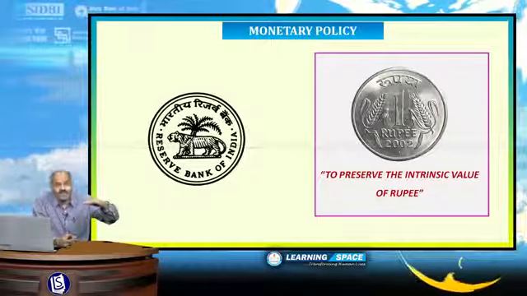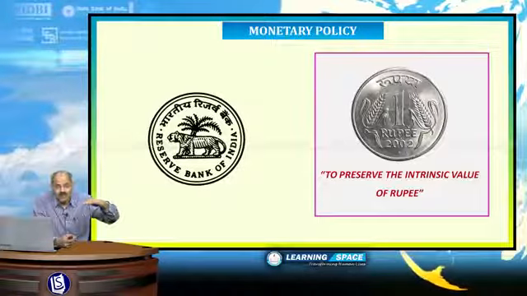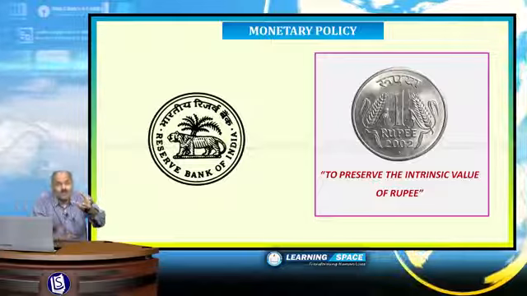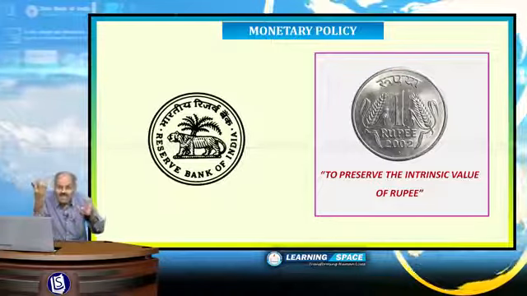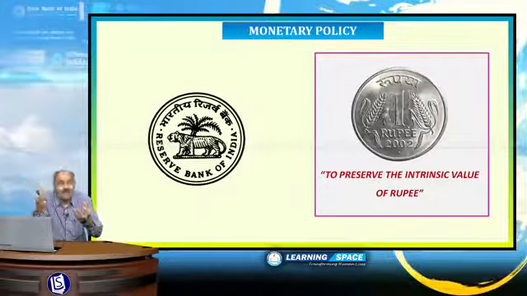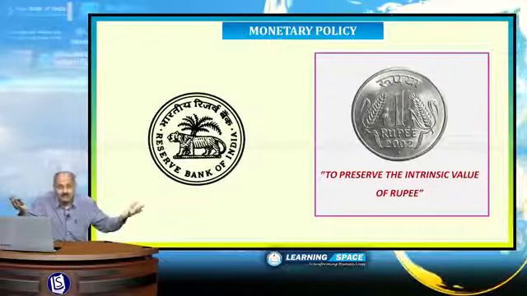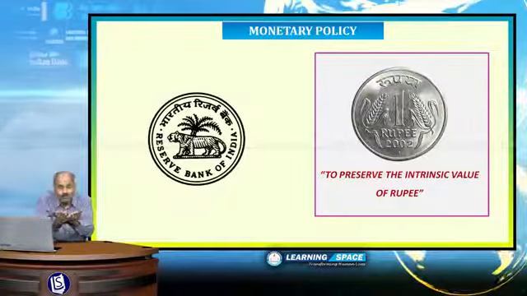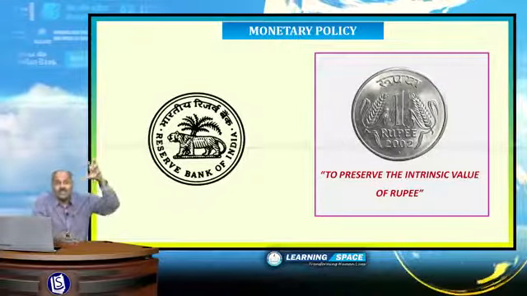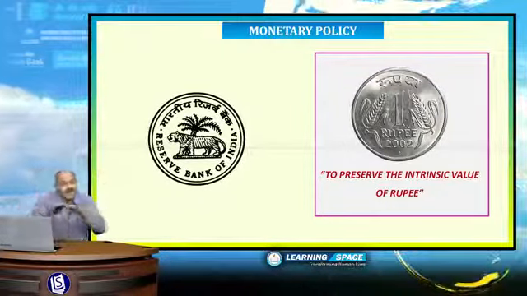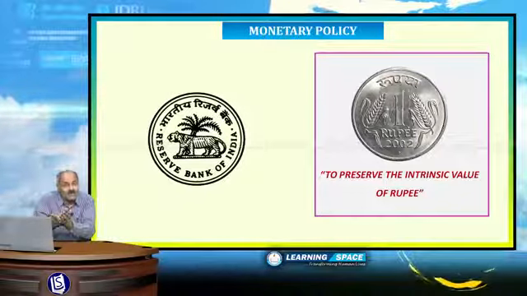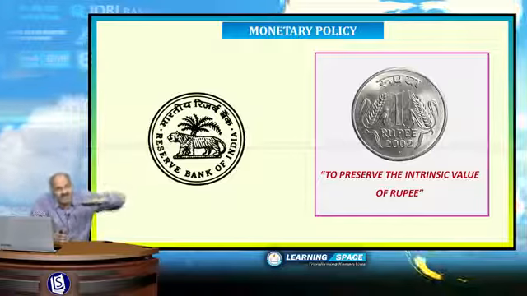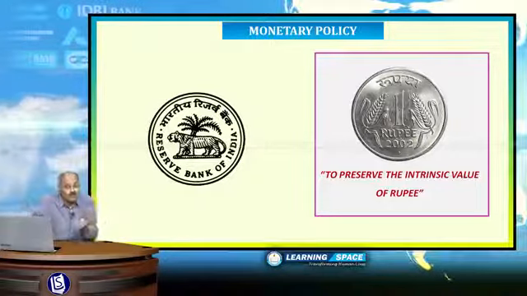Slight inflation is expected, but if I am getting dinner for 100 rupees today and I am required to spend 200 rupees tomorrow for the same dinner, then my rupee value is lost. RBI basically looks at preserving the intrinsic value of the rupee. That means inflation should be under control. Maintaining rupee value is basically reducing inflation. If inflation is increasing, rupee value will reduce.